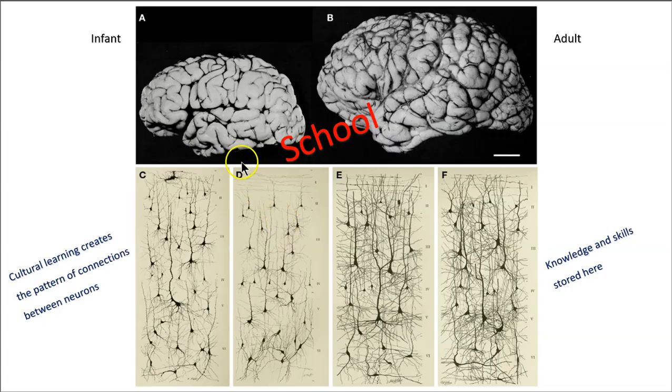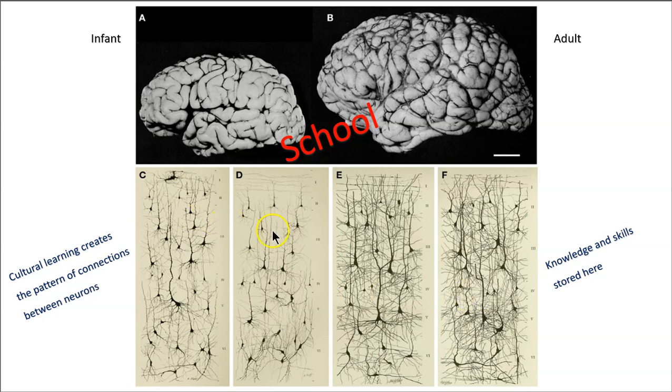So our species is characterized by a prolonged period of childhood, and everywhere in every human group, children grow through an extended period of cultural learning. So when we're born, our baby brains have all the neurons we're going to have. It's just that the neurons don't make extensive connections yet at this time. But cultural learning is going to create a more complicated set of patterns, of networks, and that will embody all of the knowledge and skills that we're learning in our culture.